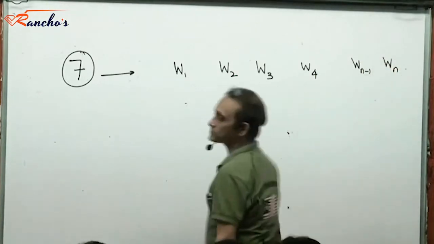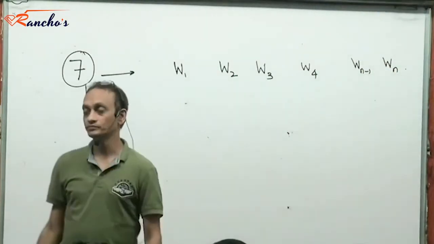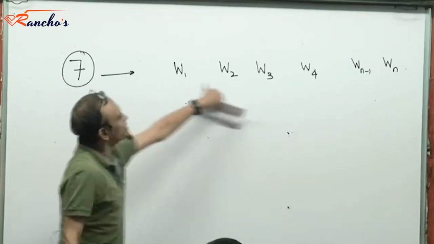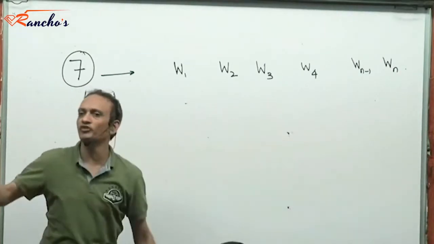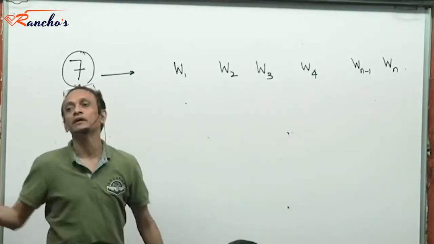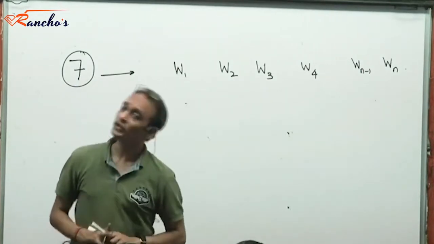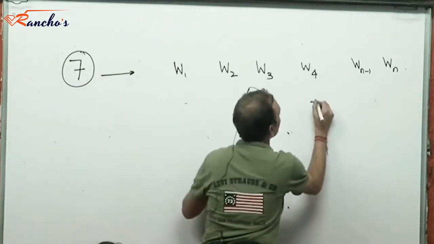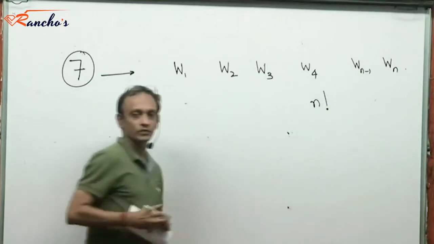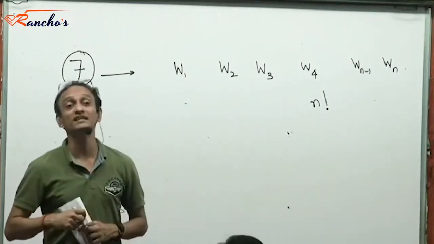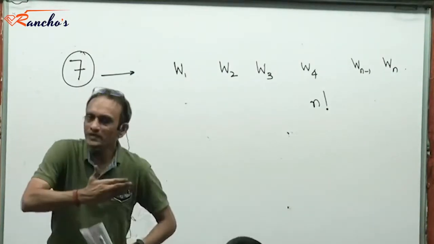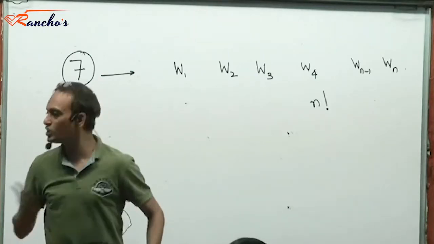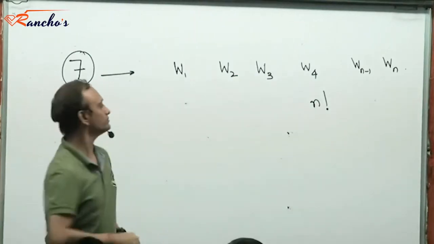These are the white balls, right? So, first think of arranging these white balls, permuting them. In how many ways can you do that? N factorial. So, first permute the white balls in n factorial ways. So, I am trying to find all those cases in which the sequence starts with a white ball.